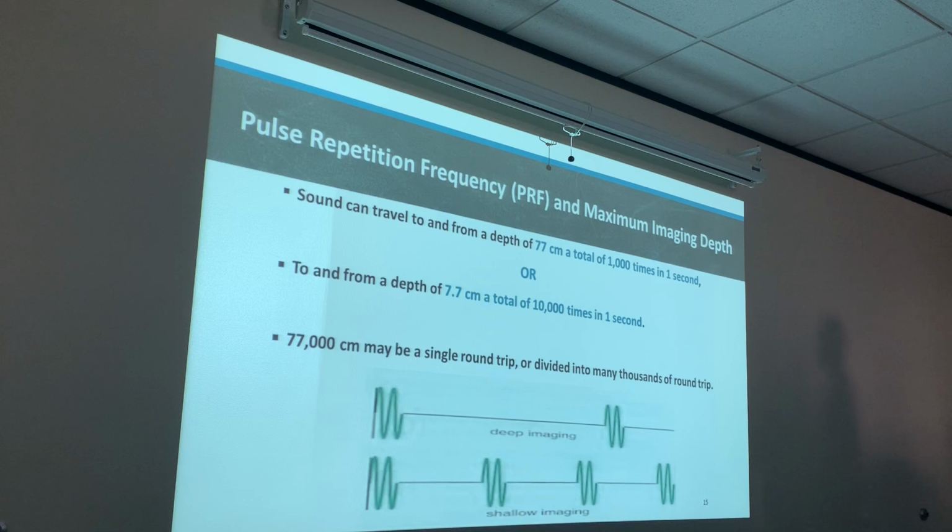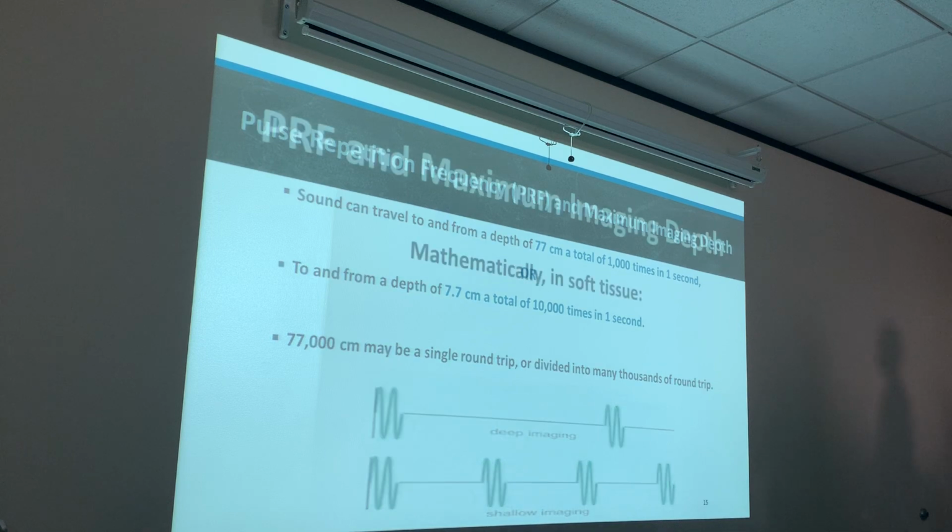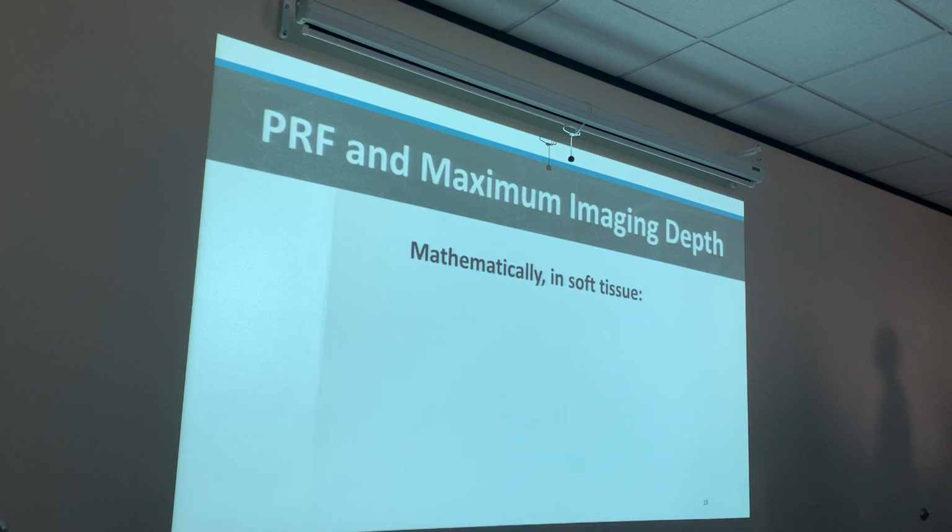Okay, 77,000 may be a single round trip, or it can be divided into many thousands of round trips, like we have right here: 7.7 centimeters, a total of 10,000 times in 1 second. Just think about how our PRP is related to our time of flight.